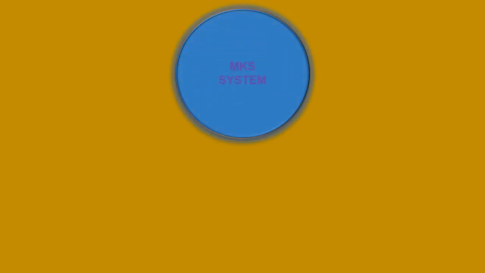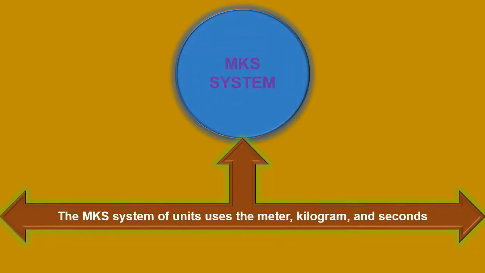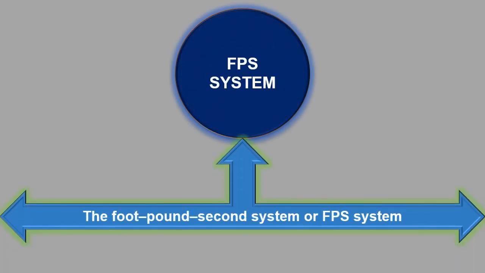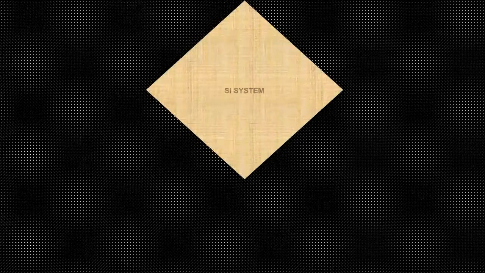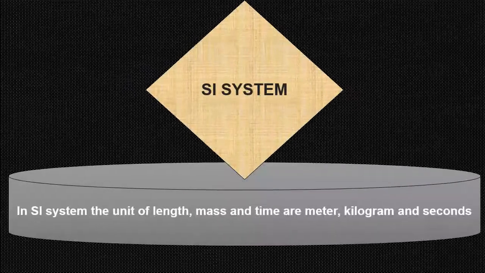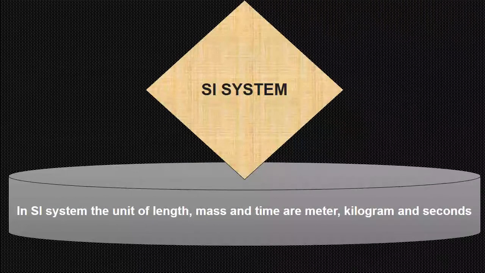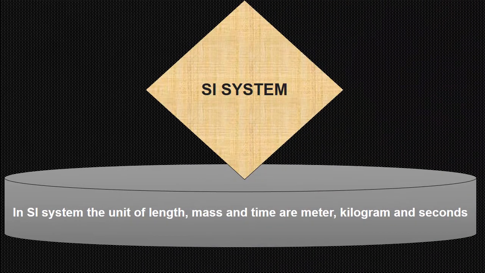The foot-pound system, or FPS system, is a system of units built on three fundamental units: the foot for length, the pound for either mass or force, and the second for time. The SI system is the International System of Units, abbreviated SI after the French Système International d'Unités. It is a modern version of the metric system which has received worldwide recognition. In the SI system, the units of length, mass and time are meter, kilogram and second respectively.